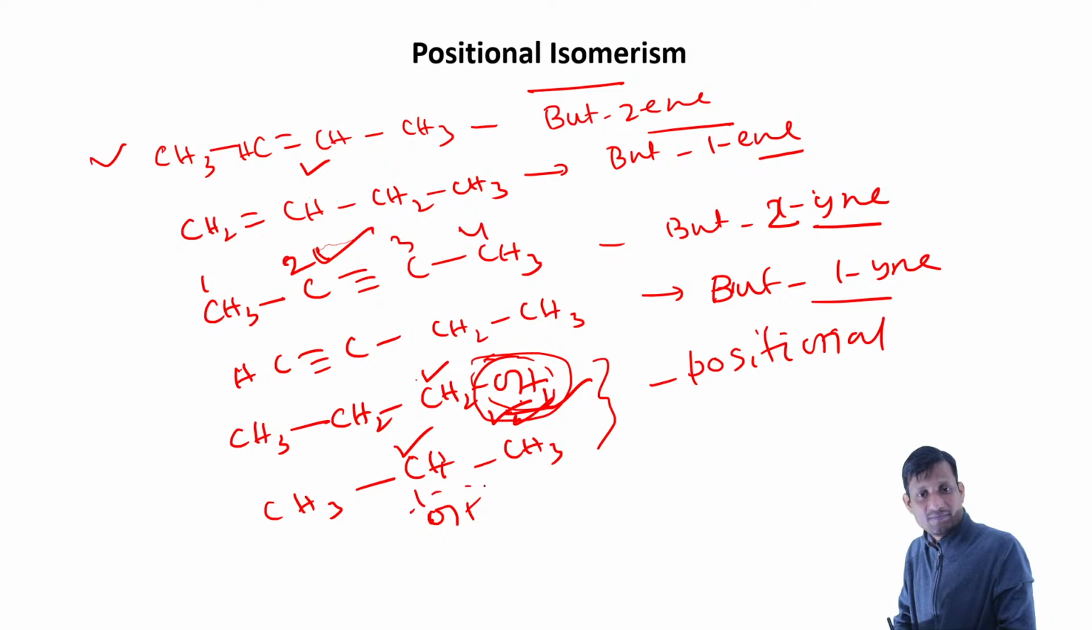Here also we have the OH functional group, but the only difference is the position of the OH group has changed. That is why we call this a positional isomerism.